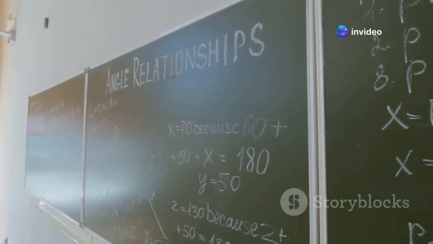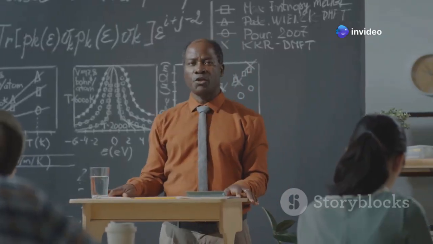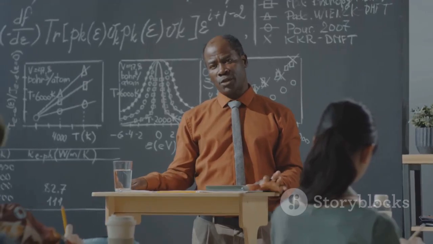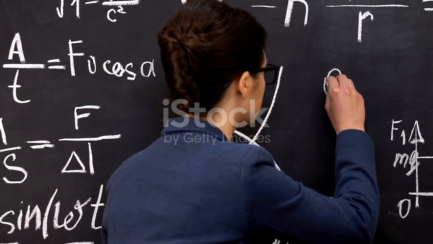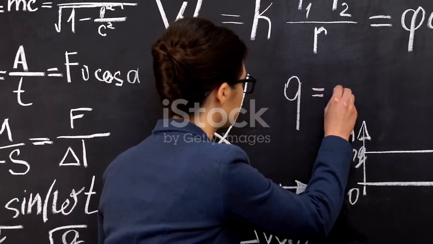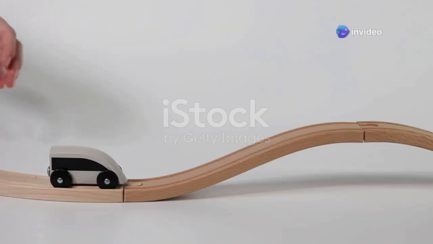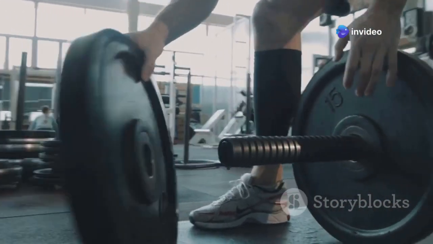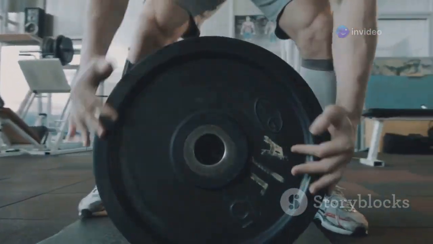Chapter 4. The impulse-momentum principle is all about understanding the relationship between force, time, and momentum. It states that the impulse acting on an object is equal to the change in its momentum. Impulse is basically the force acting over a period of time. So a small force acting for a long time can have the same impulse as a large force acting for a short time.